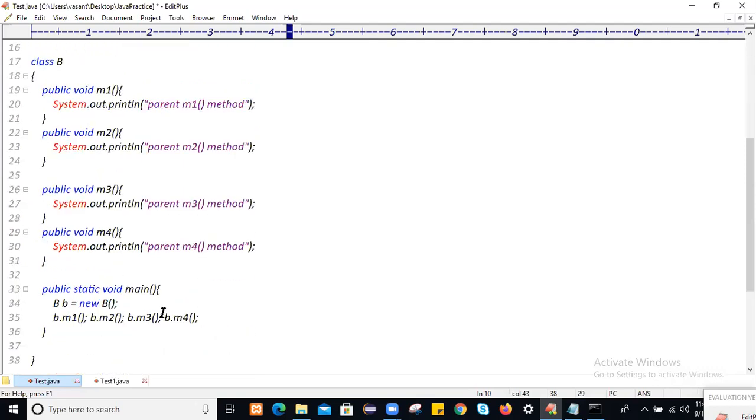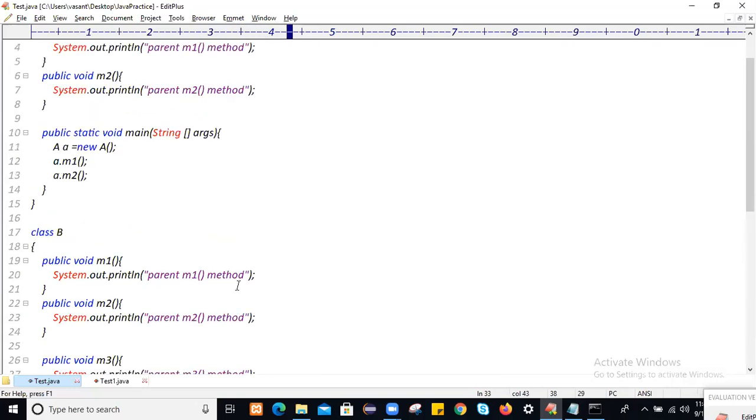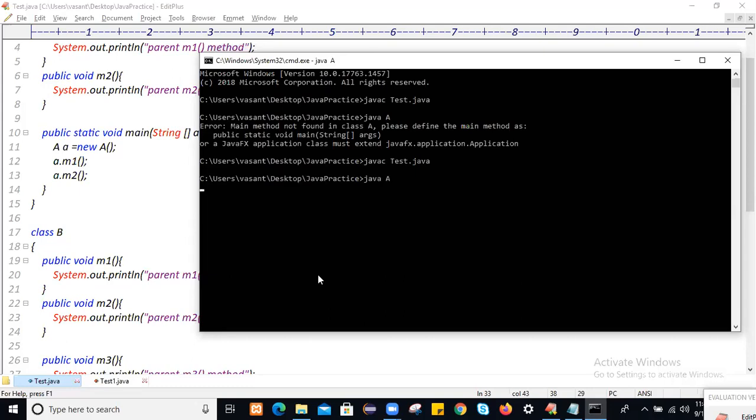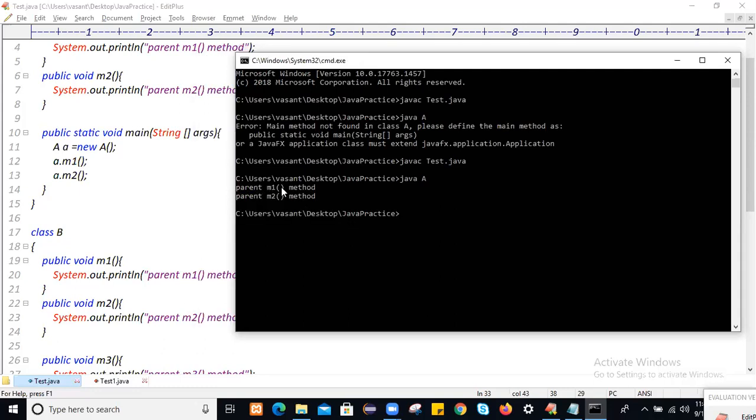Always define the main method like this, and here also you have to define it like this. Let me save this and run. First compile it. To run the class A logic, we use java A. You see the parent M1 and parent M2 methods got executed.